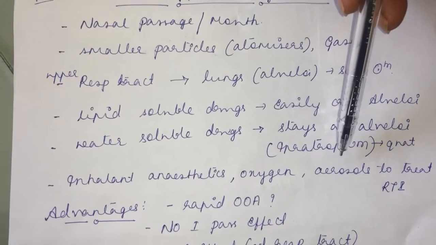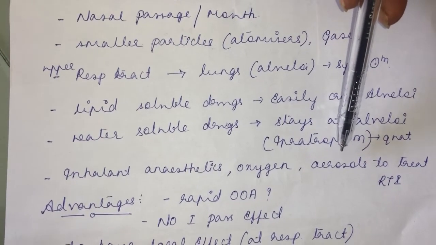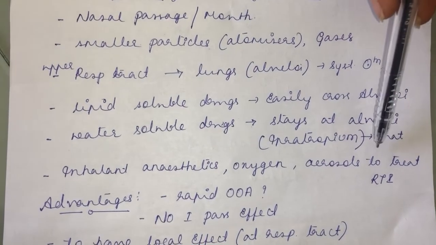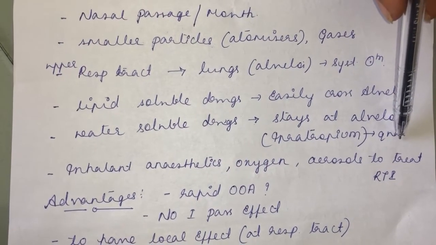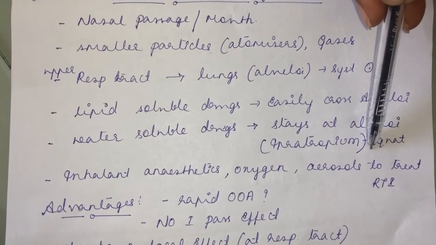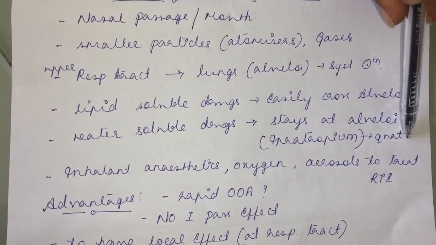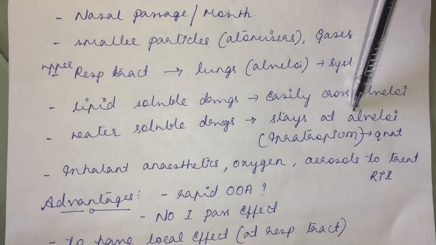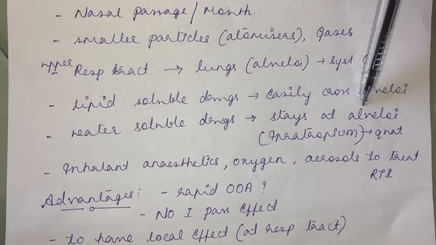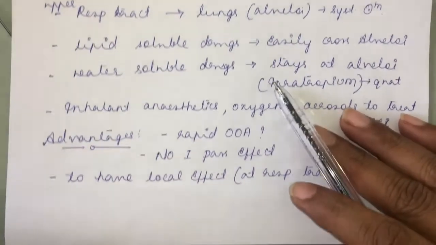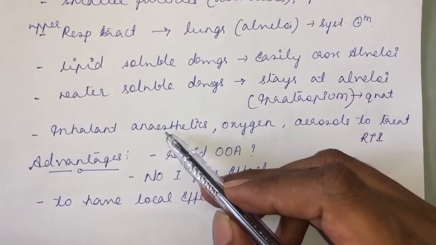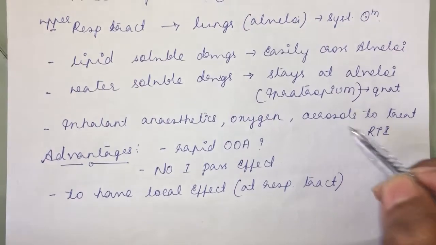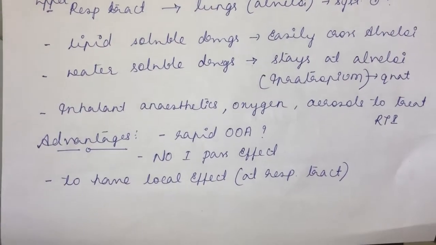For example, ipratropium is a cholinergic antagonist. It is a quaternary ammonium compound, a QUAT. The basic feature of a quaternary ammonium compound is that it is water soluble in nature. It cannot cross the cell membrane easily. So such a drug will stay at the alveoli and produce its effect there itself. Then what kind of drugs can be given through the inhalation route? Inhalant anesthetics, oxygen supplied through the inhalation route, then aerosols to treat respiratory tract infection.